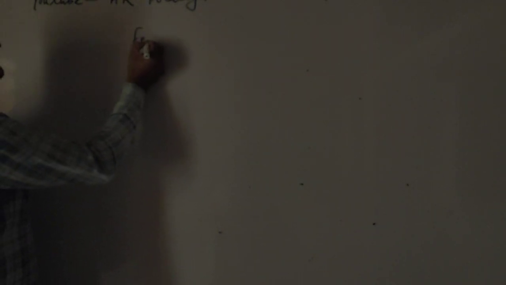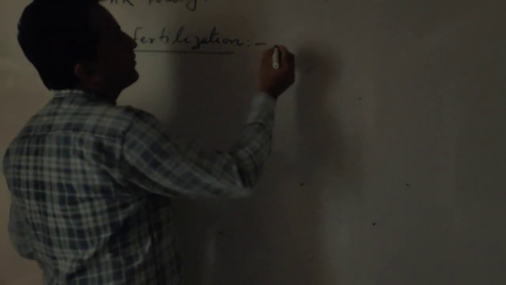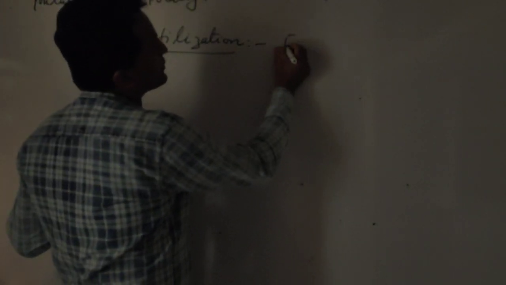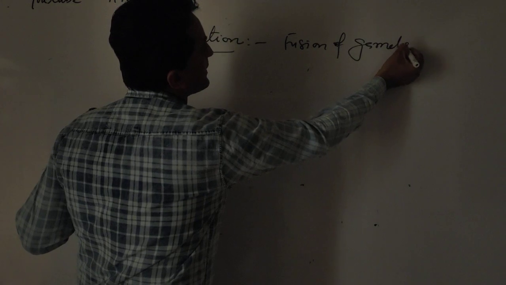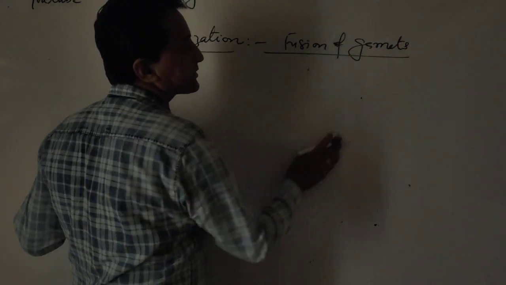So first of all, the particular term is fertilization. What does fertilization mean? Fertilization is a process. In that process, what happens? Fusion of gametes. Fusion of gametes is known as fertilization.